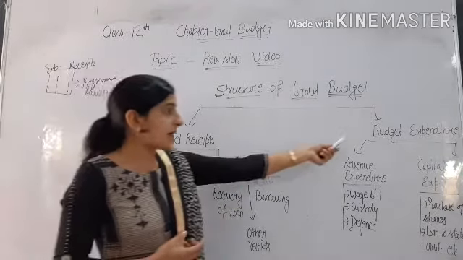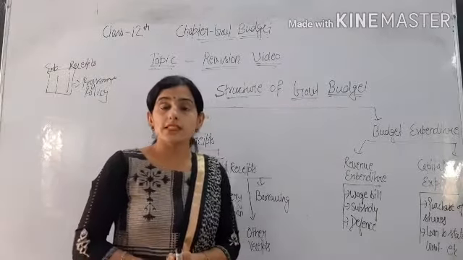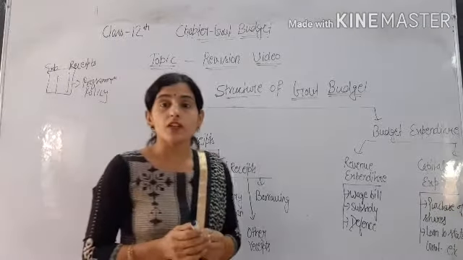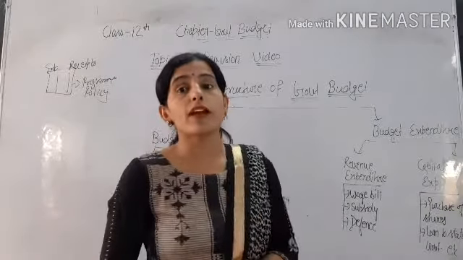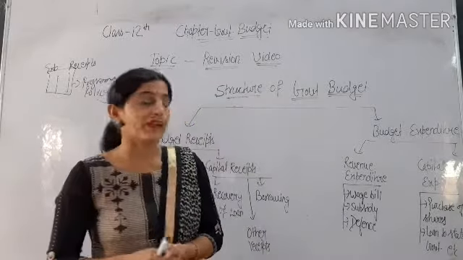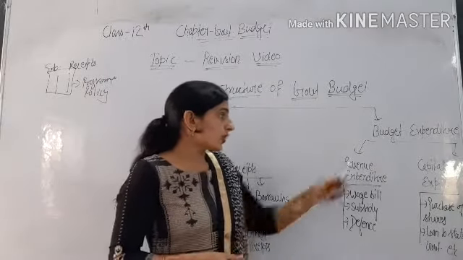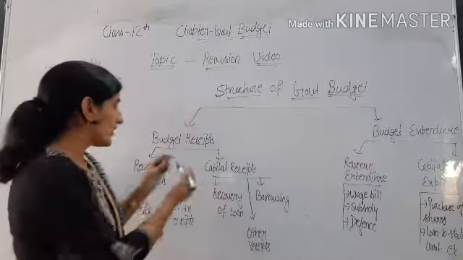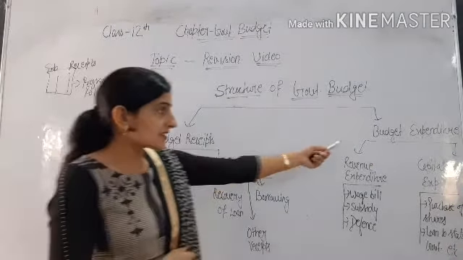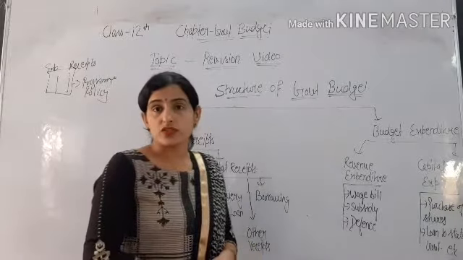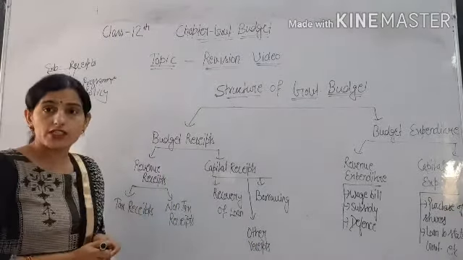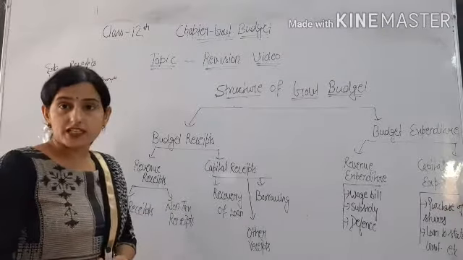And in budget, government expenditure is shown, means where the government spends on providing public facilities, and many other types of expenditure are also included. So one side shows the government receipts and government revenue, and the other side shows government expenditure. So government receipts are of two types, revenue receipts and capital receipts.